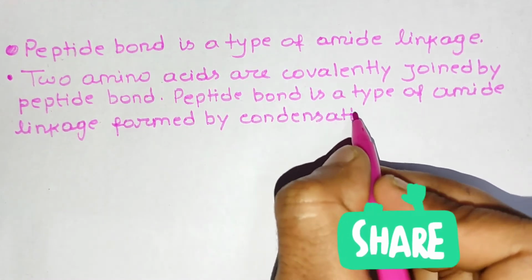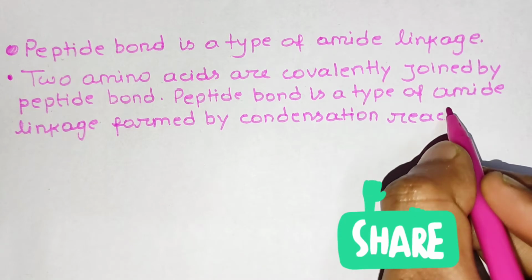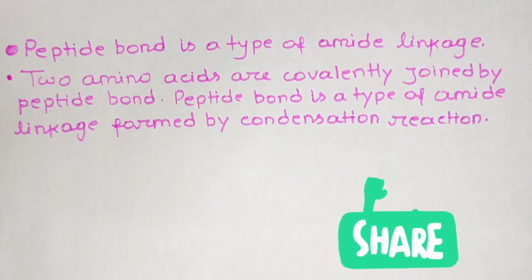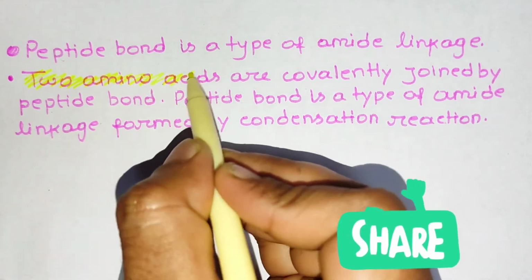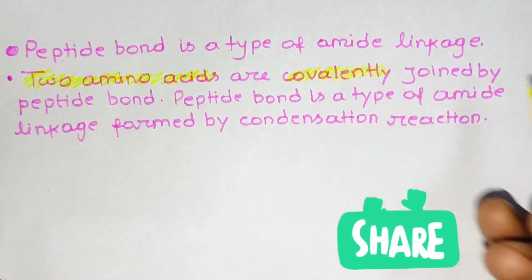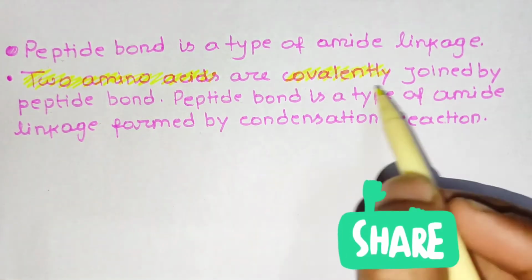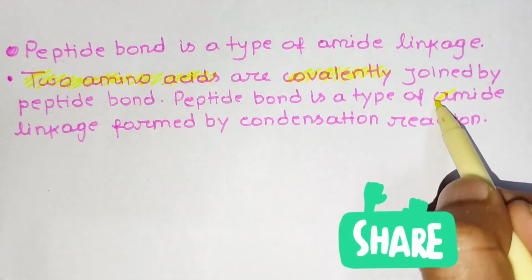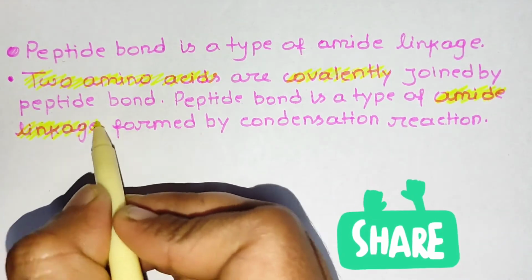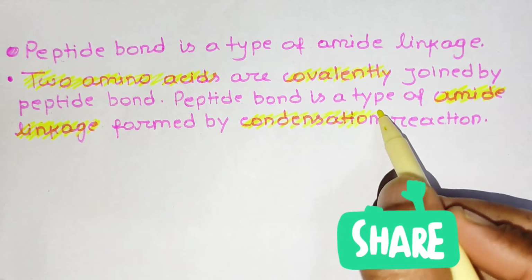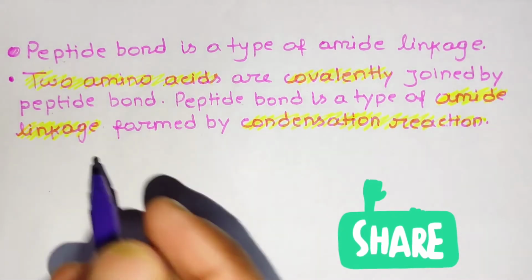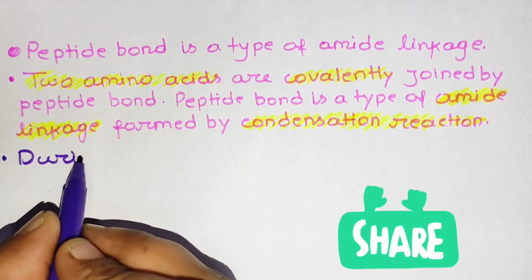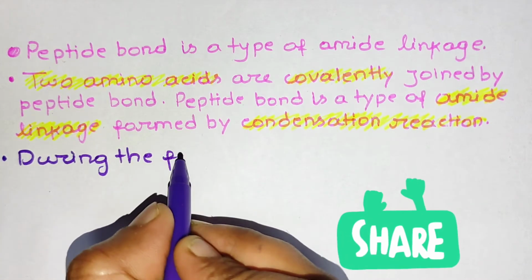So a peptide bond is a type of amide linkage formed by condensation reactions. Two amino acids are covalently joined by a peptide bond, and the peptide bond is a type of amide linkage formed by condensation reaction. The peptide bond formation is an example of a condensation reaction.